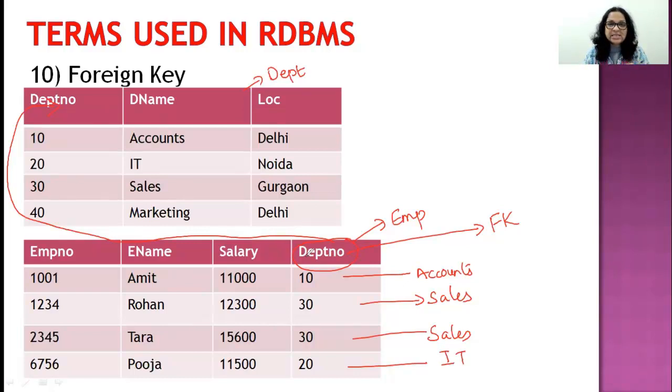Technically, the definition says a column of a table which is the primary key of another table. Now look at the DEPT table. We have three headings: DEPTNO, department name, and location. Do you agree department number 10 or 20 would ever get repeated in the DEPT table? Will there be more than one department with the department number as 10? No. So which means what? In this table, this is the primary key, correct? That's unique.